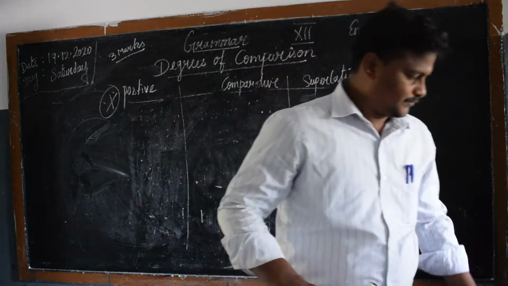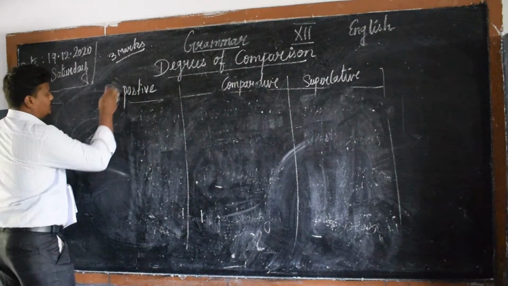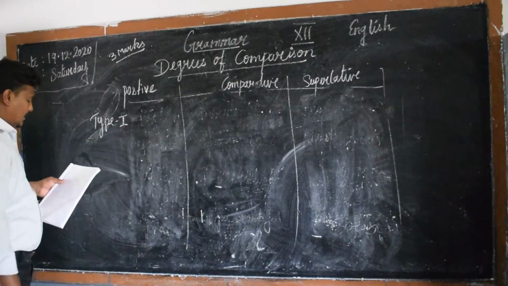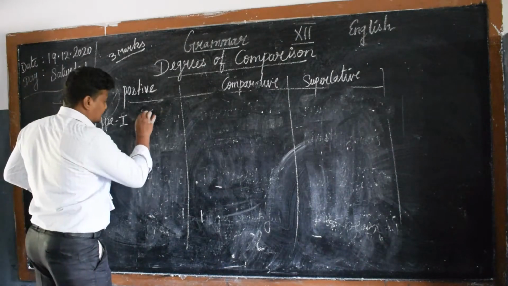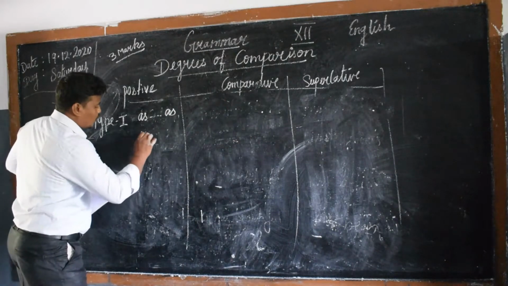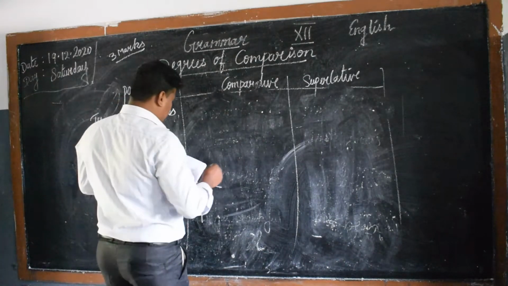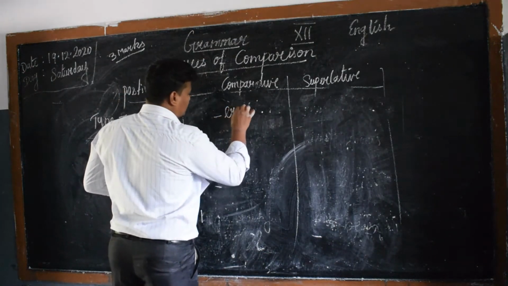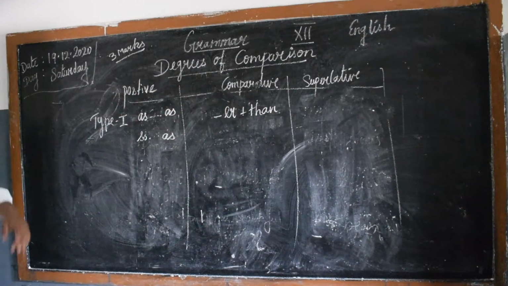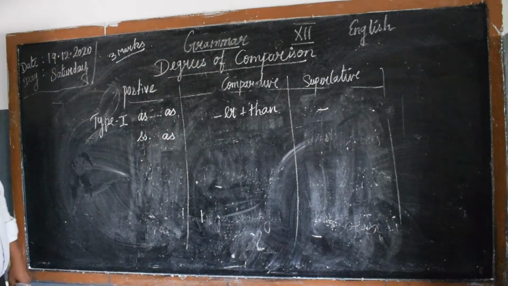Okay. So first, type 1, write type 1: as, as. In comparative degree, er plus than. For superlative there is no form here. For superlative degree there is no form in the first type.